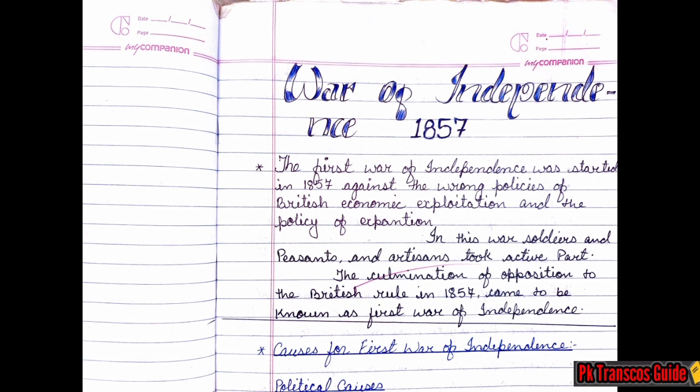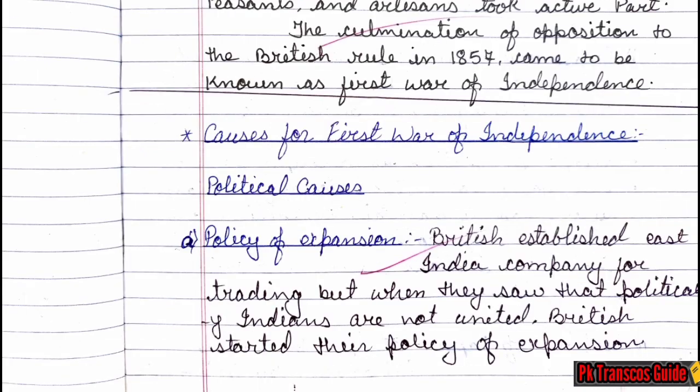So let's start. The first war of independence was started in 1857 against the wrong policies of the British, economic exploitation and the policy of expansion. In this war, soldiers, peasants and artisans took active part. The culmination of opposition to the British rule in 1857 came to be known as the First War of Independence.